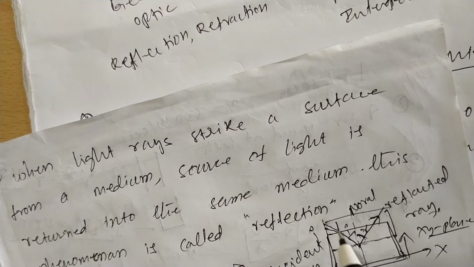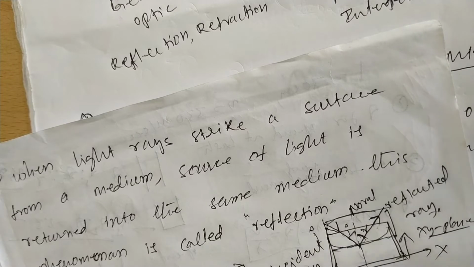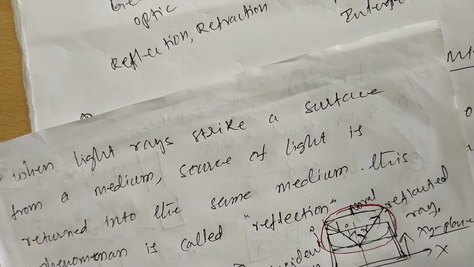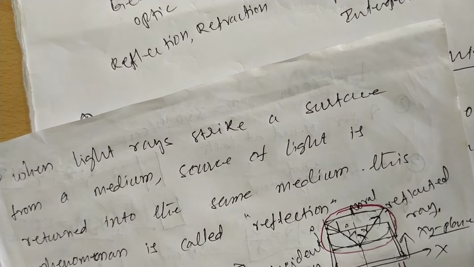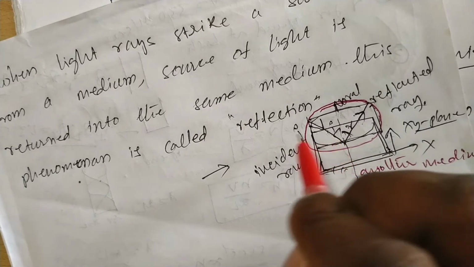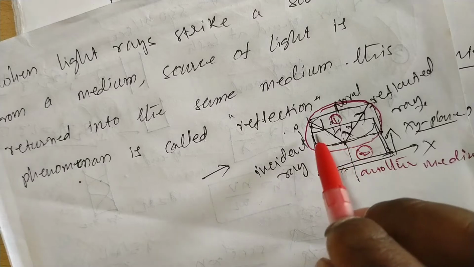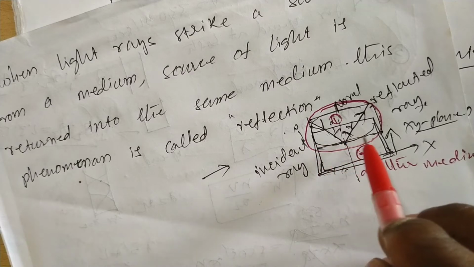The incident ray is in one medium and the reflected ray is also in the same medium. That means incident light and reflected light are in the same medium.